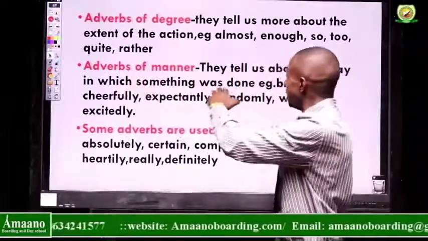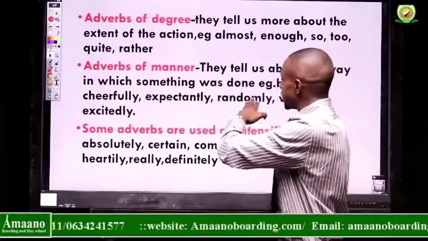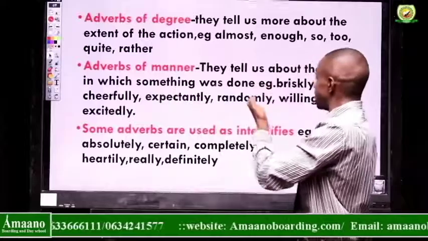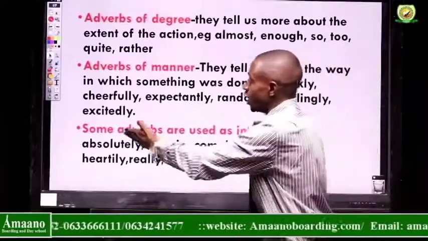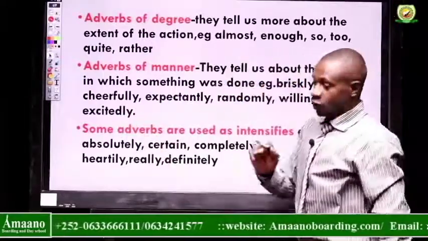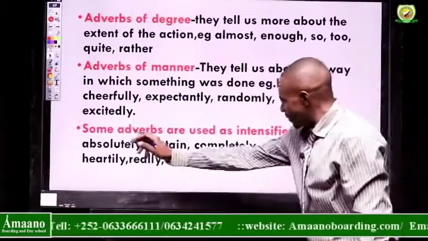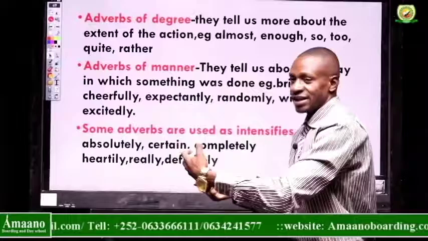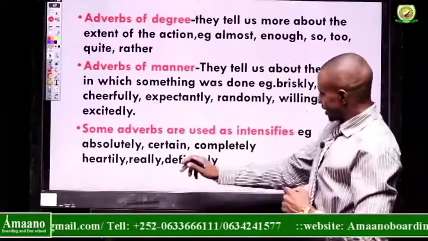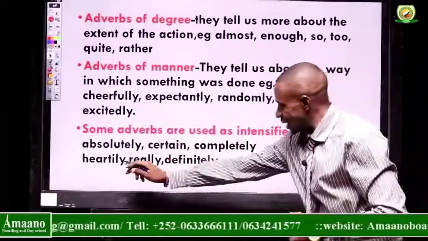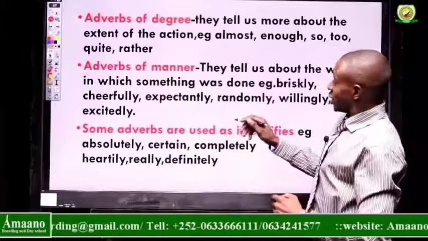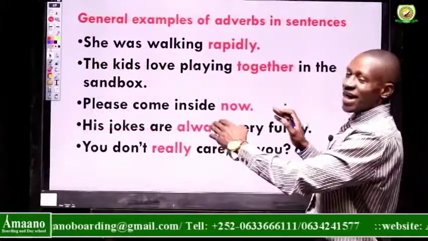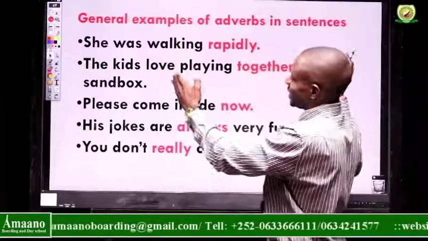And then adverbs of manner. They tell us about the way in which something was done, e.g., briskly, cheerfully, expectantly, randomly, willingly, or excitedly. And then we have some adverbs used as intensifiers. They give the intensity, e.g., absolutely, certainly, completely, heartily, really, and definitely. So when you look at all those adverbs that we have been talking about, we can look at them in sentences.